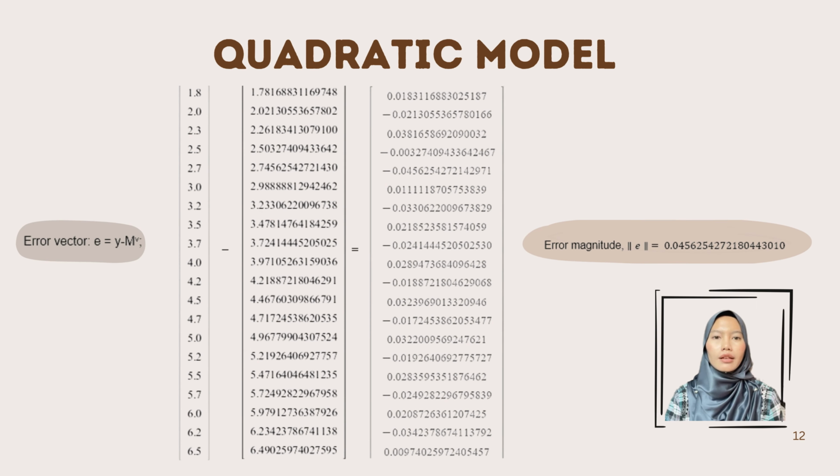Next is to find the error vector. The formula is the error vector is equal to matrix y minus matrix MV. Since we already figured out the value of matrix V using the least square method, the matrix MV was obtained by multiplying matrix M with matrix V. The error vector was obtained as shown here, and then by using Maple software, the error magnitude was calculated to get the value 0.0456, which may be the best approximation between the other two models.